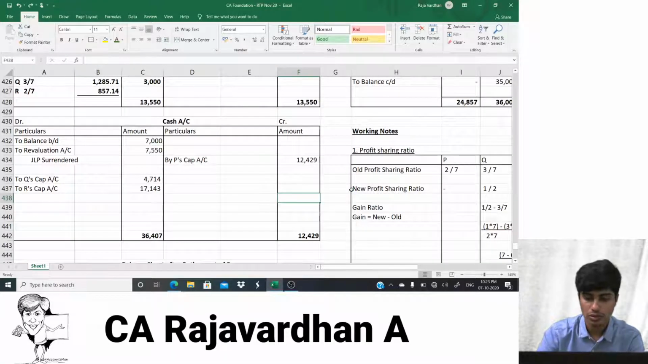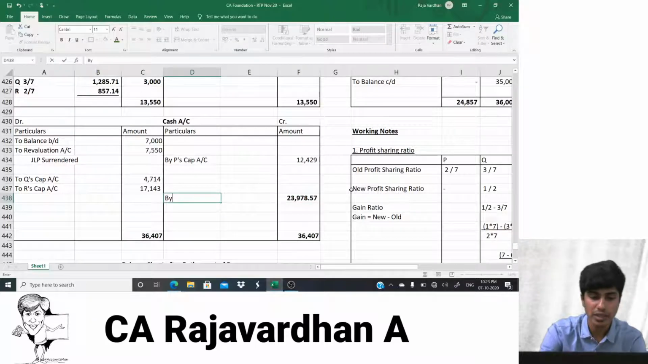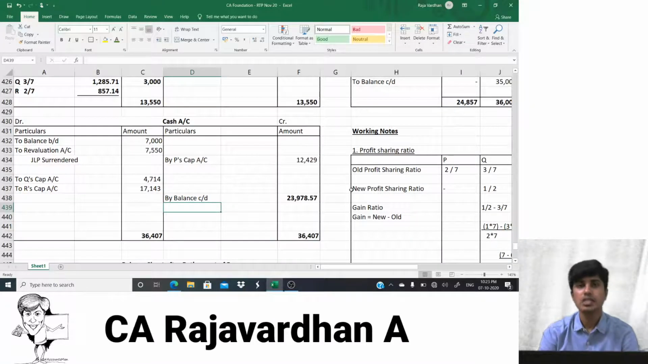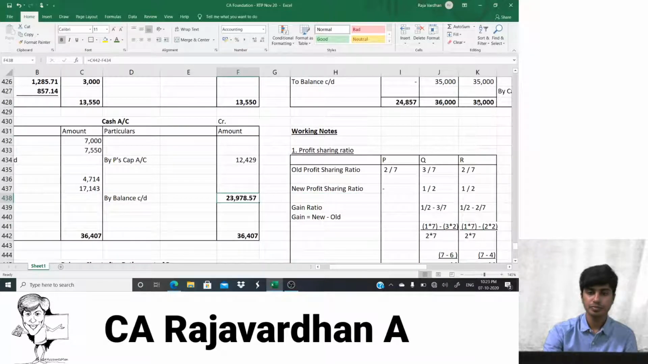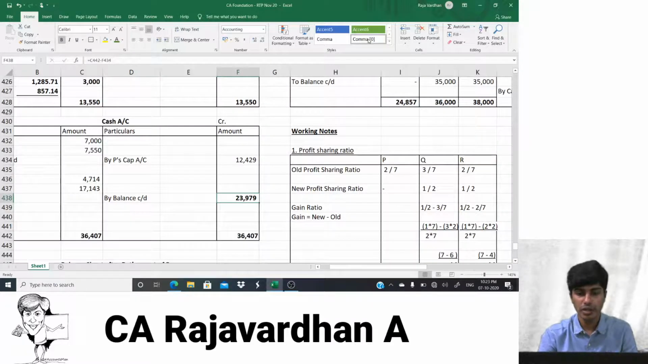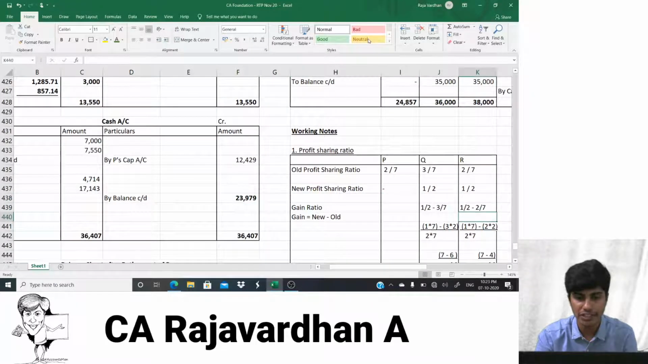Oh, okay, got it. I understood what was the problem. 36,407 minus 12,429 gives us 23,978. What is this? This is by balance carried on. Yes. So this much is the cash balance that is there. This cash balance should be posted to the balance sheet, 23,979. Come on, let us post it to our balance sheet, which is below.